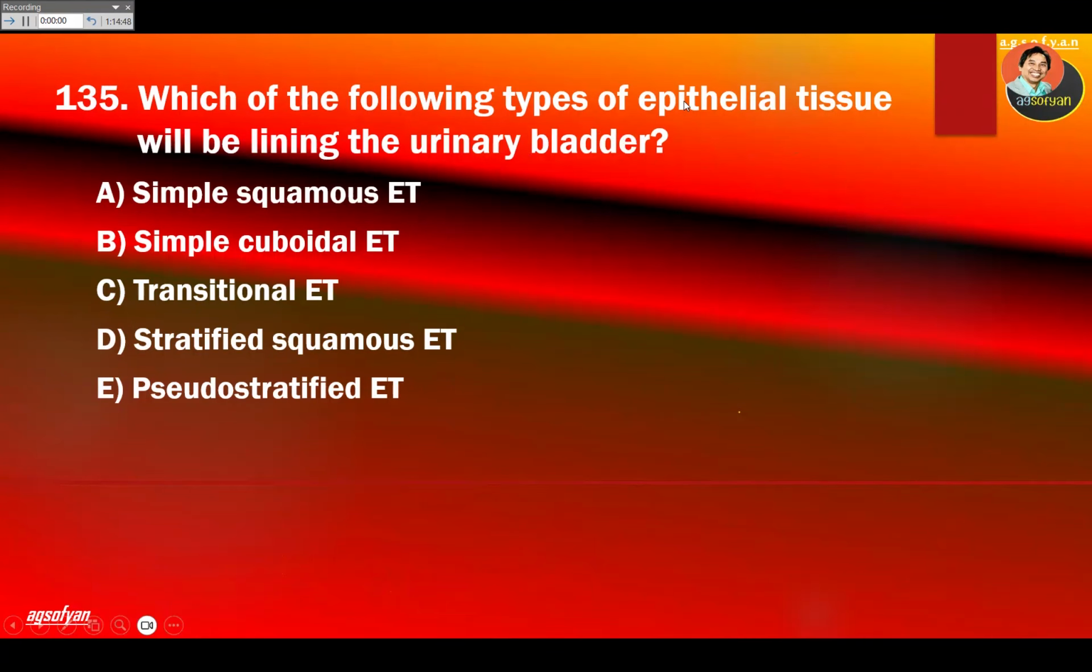Which of the following type of epithelial tissue will be lining of the urinary bladder? Urinary bladder is needed or required to be stretched. So the epithelial tissue that is able to stretch is called transitional. So transitional epithelial tissue.